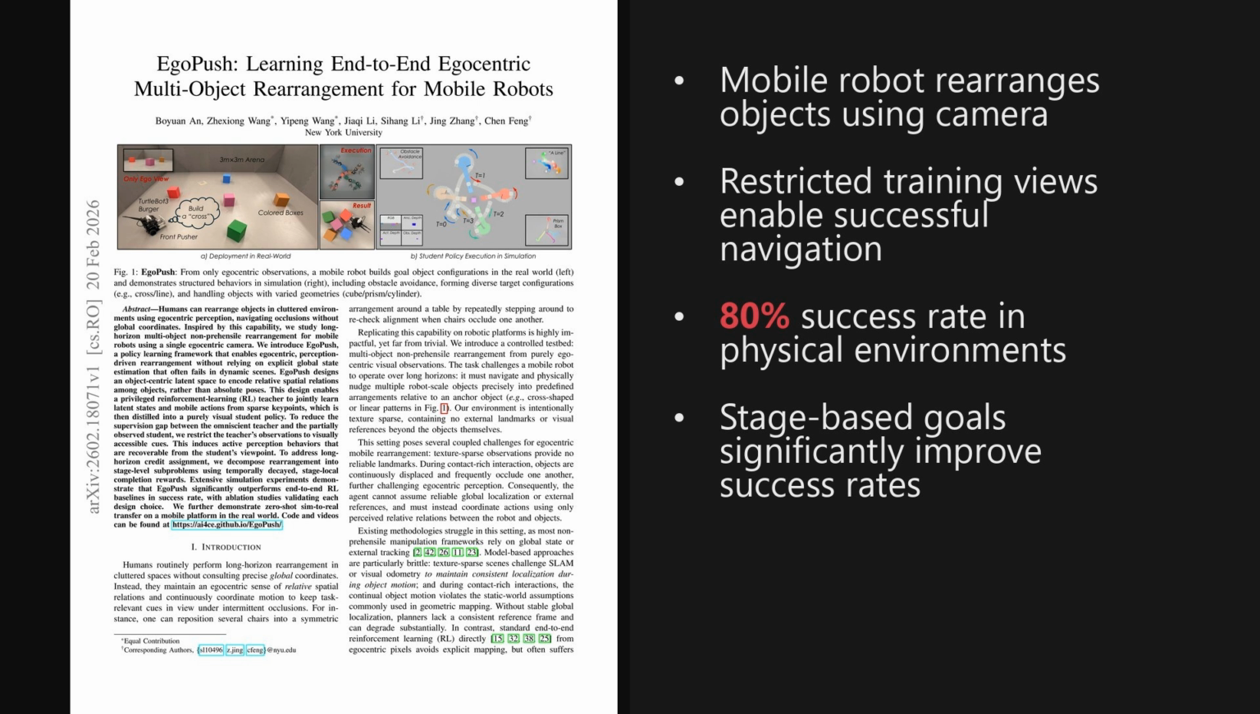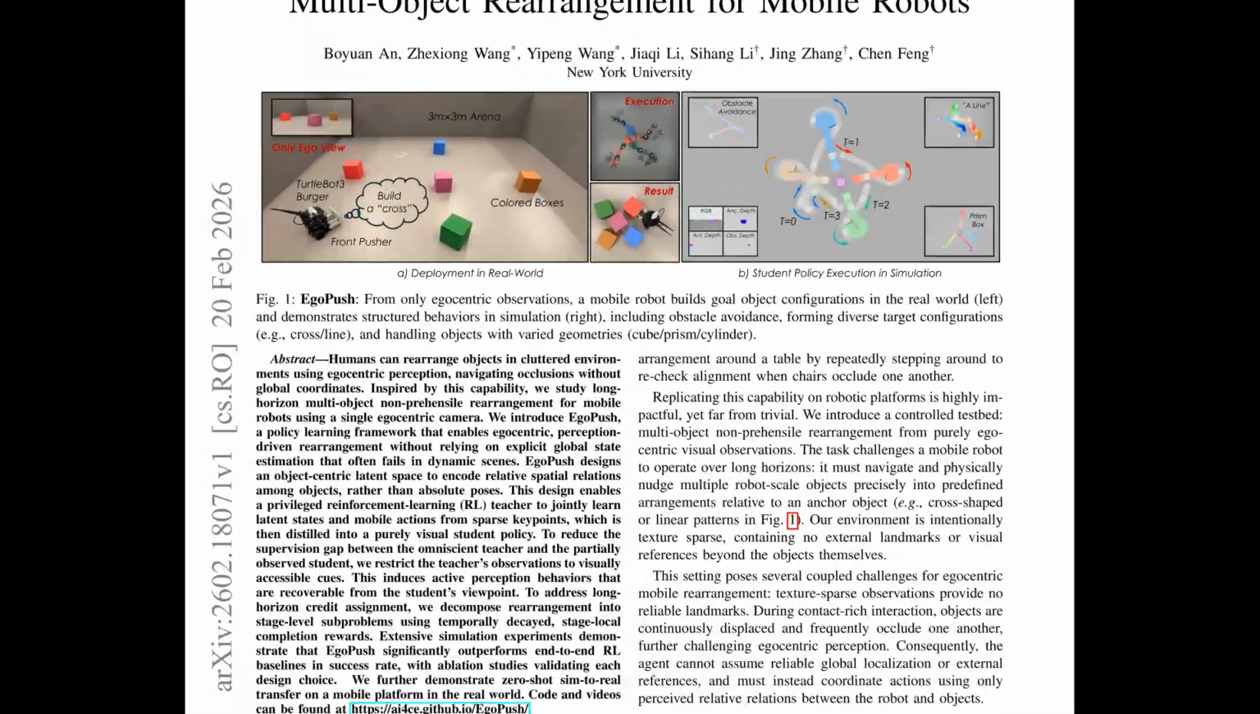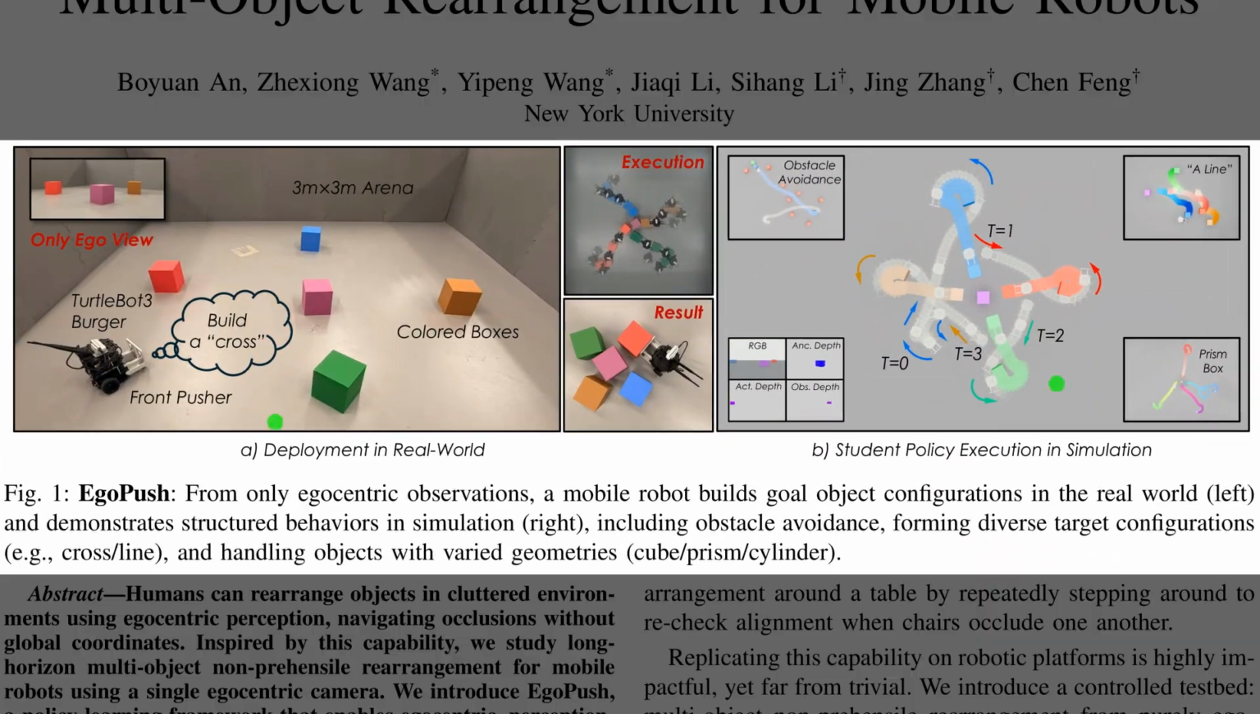And as we'll see later, the specific way they constrain the teacher model during training has massive implications for how robots learn to navigate dynamic environments. Figure 1 illustrates the core task. On the left, a Turtlebot 3 robot operates in a real-world arena, tasked with arranging colored boxes into a specific cross configuration using only its onboard camera.